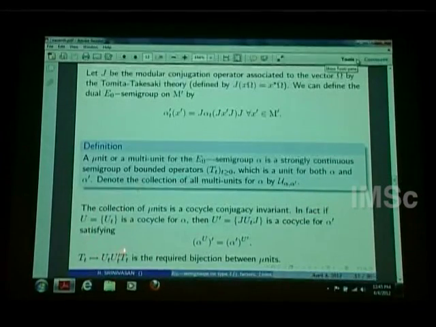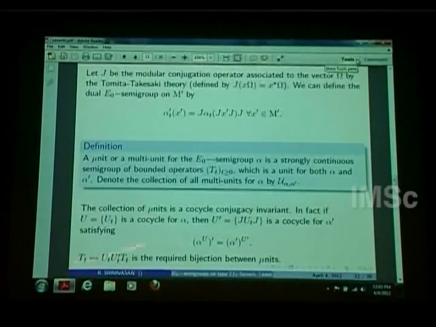The point is, if u_t is a cocycle, this alpha prime is also a cocycle conjugacy invariant. We can define this u prime, and that will be a cocycle for that, and the prime for this alpha_u will be alpha prime perturbed by this u prime. So whatever we do, alpha prime is invariant under cocycle perturbation.